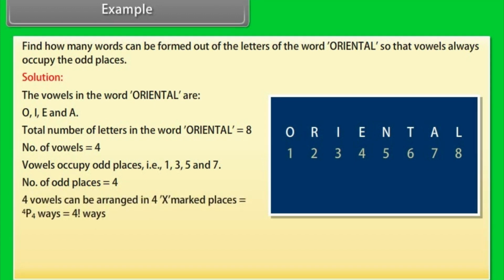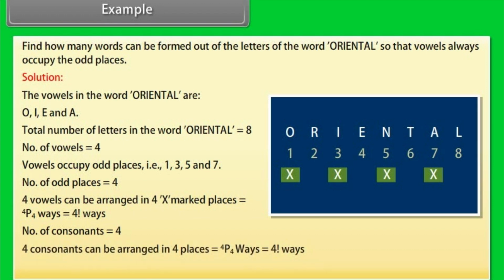4 vowels can be arranged in 4 X-marked places in 4P4 ways, which is 4 factorial ways. Number of consonants is equal to 4. 4 consonants can be arranged in 4 places in 4P4 ways, which is 4 factorial ways. Required number of words is equal to 4 factorial into 4 factorial is equal to 24 into 24 is equal to 576.